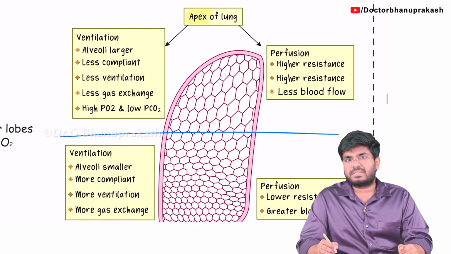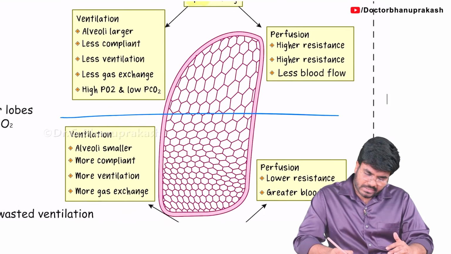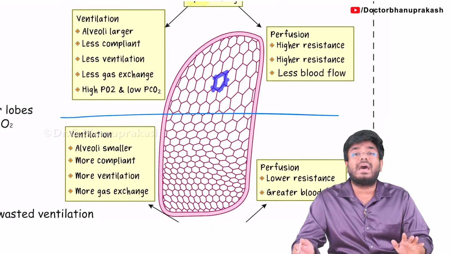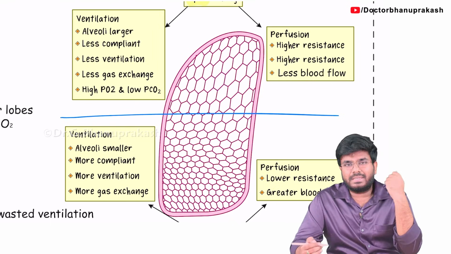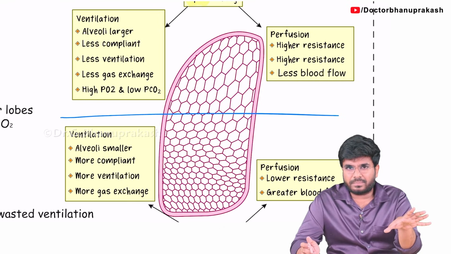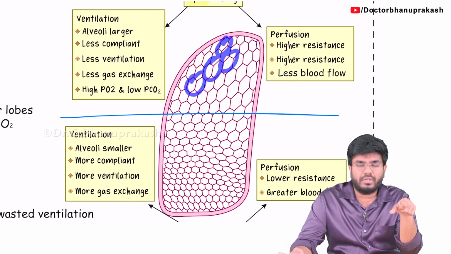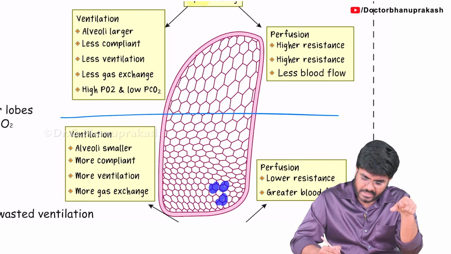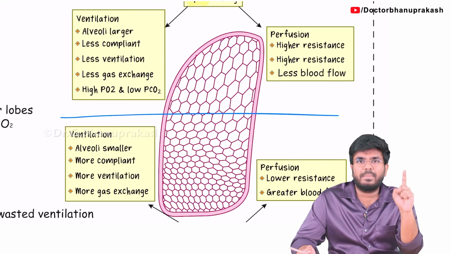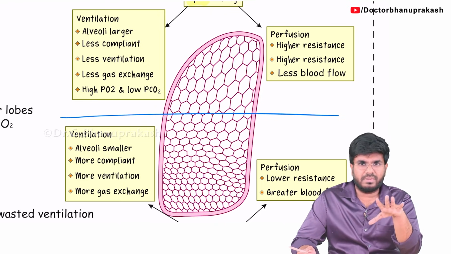First, let's start from the apex. Just generally look at this diagram and tell me, what are these honeycomb shaped things? These are the alveoli. God made our lung in such a way that the apex of the lung is different and the base of the lung is different. Anatomically, they are different. The size of the alveoli in the apex of the lung, they are big alveoli. And what about the alveoli size in the base of the lung? Small alveoli. Big alveoli in the apex, small alveoli in the base. So anatomically, there are differences in the apex as well as the base that we will discuss now.